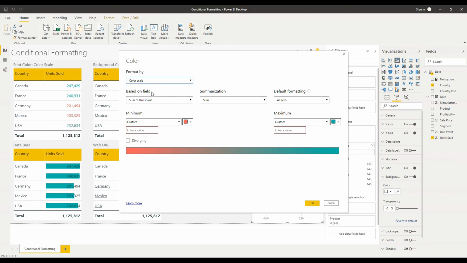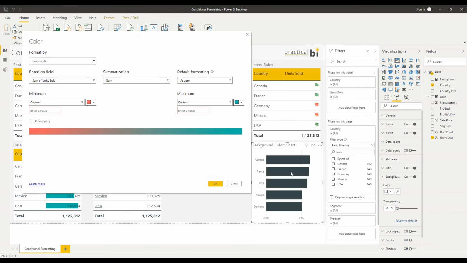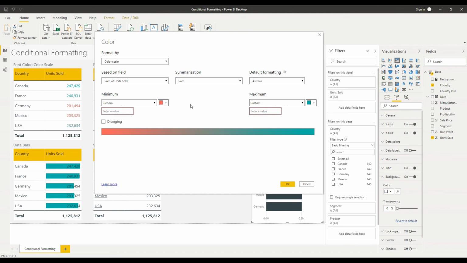I can format by a color scale, but this time I do have to specify the minimum and maximum as a custom value, purely because I'm looking at the overall background for the chart, and therefore it can't be dynamic. It's always got to be a fixed maximum and minimum. There's no variety of options. There's a single background.